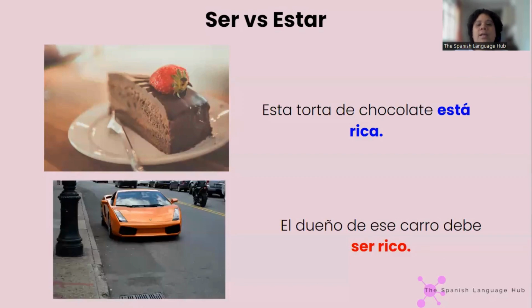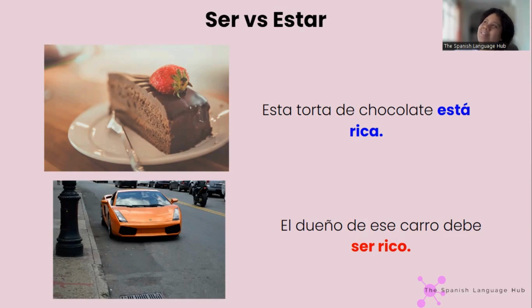Okay, another example is estar rica or ser rico. Esta torta de chocolate está rica. ¿Okay? O el dueño de ese carro debe ser rico. Entonces, aquí, cuando decimos esta torta de chocolate está rica, it means delicious. This chocolate cake is delicious. Okay, so rica here means delicious. Now here, el dueño de ese carro debe ser rico. The owner of that car must be delicious.